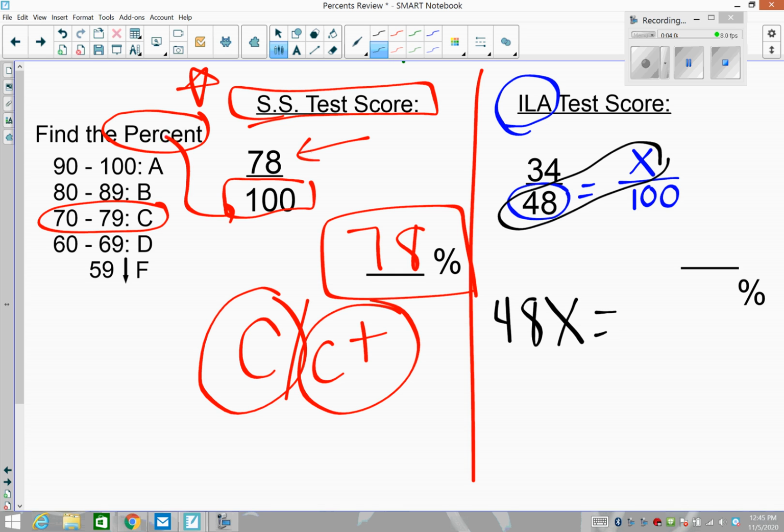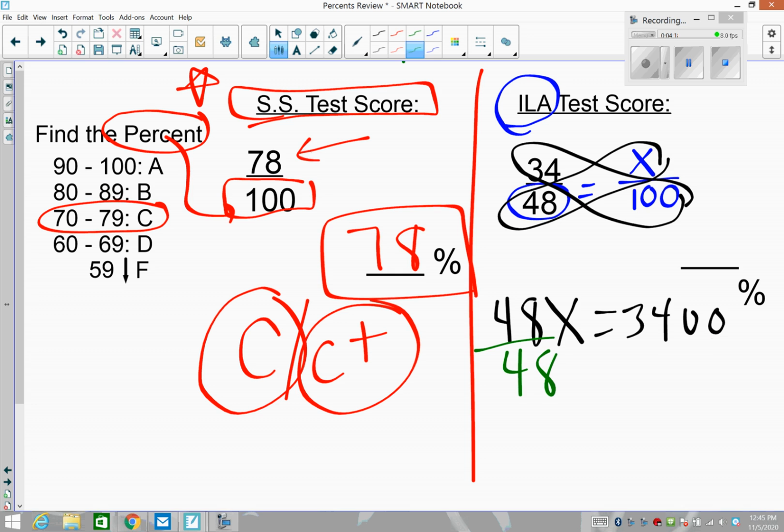48 times x. We multiply the other diagonal, which is 3,400. That's called cross products. Isolating the variable x, we divide both sides by 48. Copy, paste. We are looking for the percentage, so this is a 1 here. x equals 3,400 divided by 48. What percent? I'm going to round it. It's 70.8%.